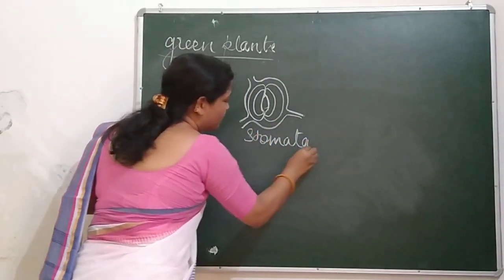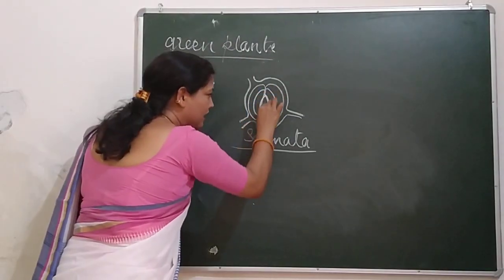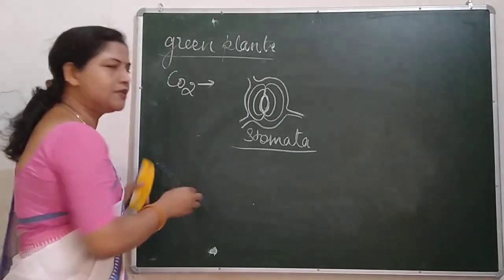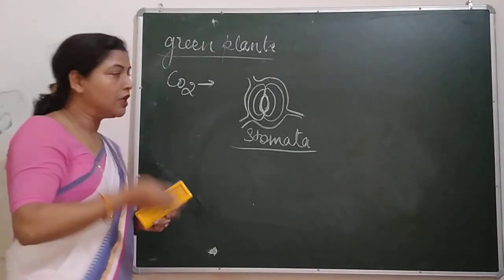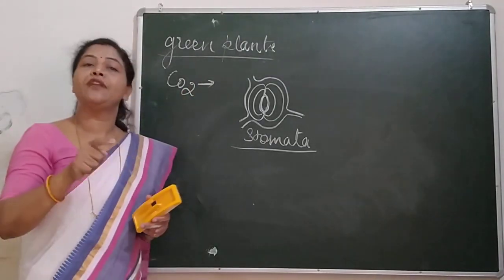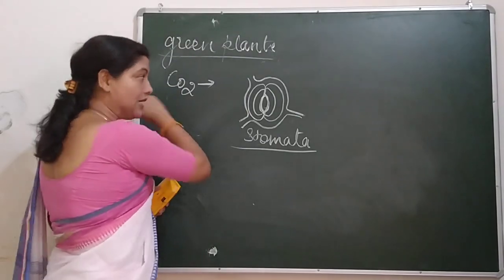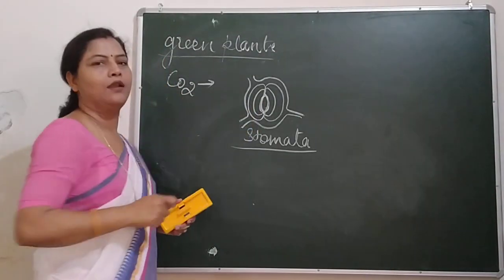See, it is known as stomata, and this is an opening. It is found at the lower portion of the leaves, through which exchange of gases takes place. CO2 is taken inside the leaf through this tiny hole called stomata.